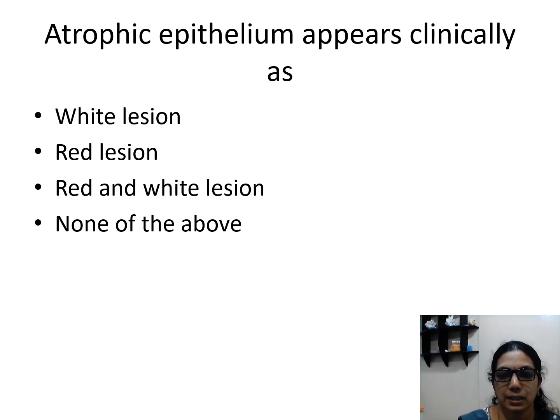Next question is, atrophic epithelium appears clinically as. What is atrophic epithelium? How does it appear? Will it appear as a white lesion, red lesion, red and white lesion, or none of the above? If the epithelium is atrophied, it appears as a red lesion. A layer of epithelial cells is destroyed, so that we see the underlying connective tissue with more vascularity, and it appears as a red lesion.